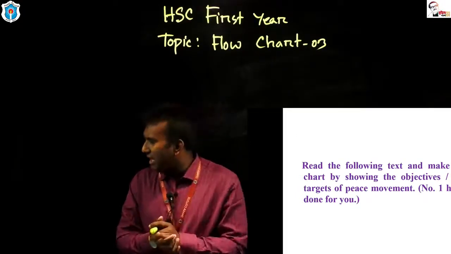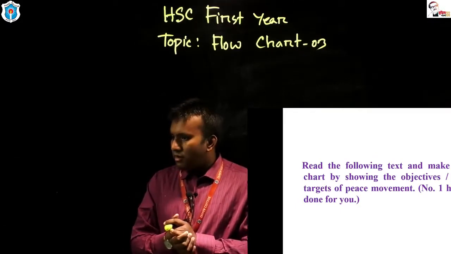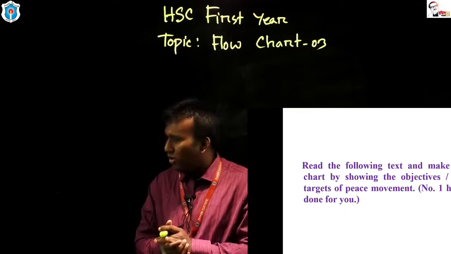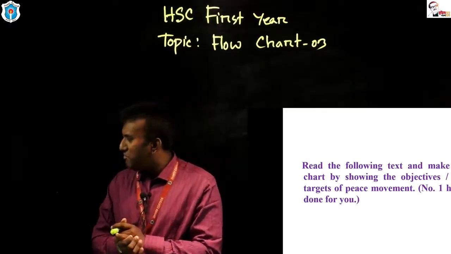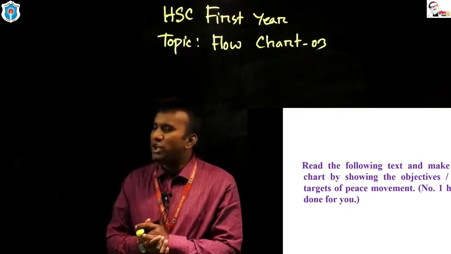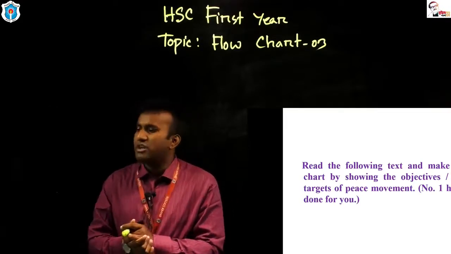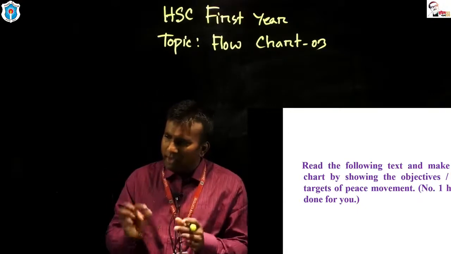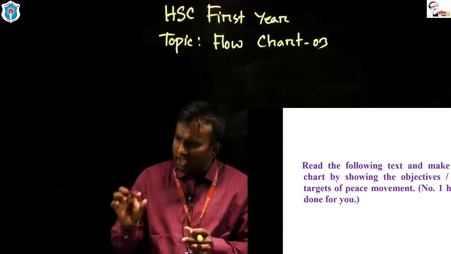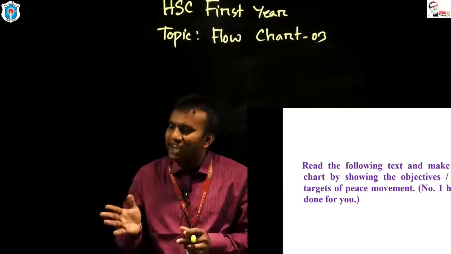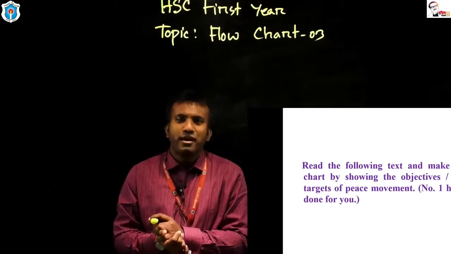Here the question is, read the following text and make a flowchart by showing the objectives or goals or targets of peace movement. Dear students, I am going to repeat. Read the following text and make a flowchart by showing the objectives or goals or targets of peace movement.